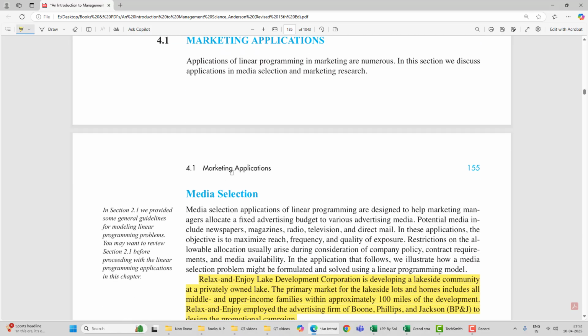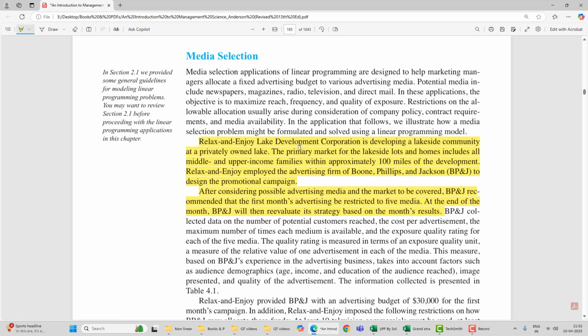The case is like this: Relax and Enjoy Lake Development Corporation is developing a lakeside community at a privately owned lake. The primary market for the lakeside lots and homes includes all middle and upper income families within approximately 100 miles of the development. Relax and Enjoy employed the advertising firm Boone, Phillips and Jackson, BP&J, to design the promotion campaign. So basically this is about media selection for a promotion campaign.